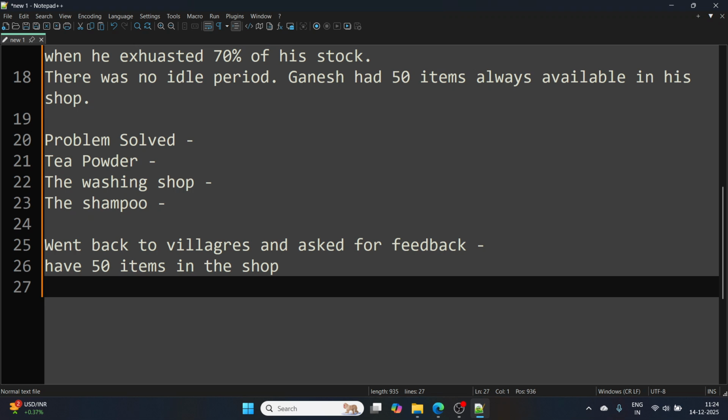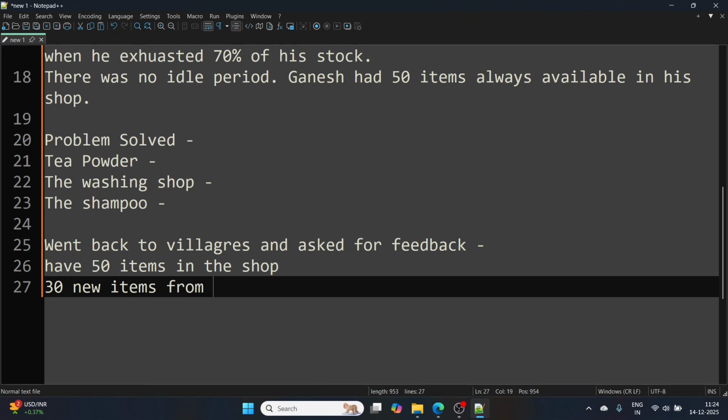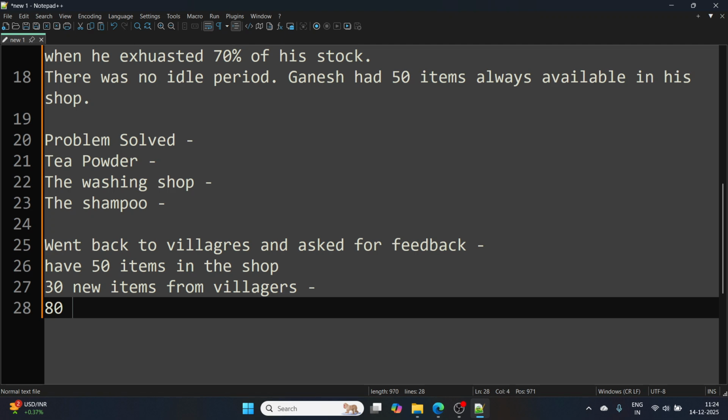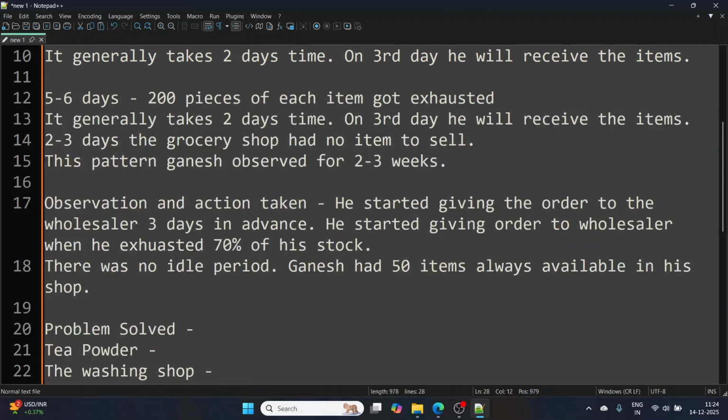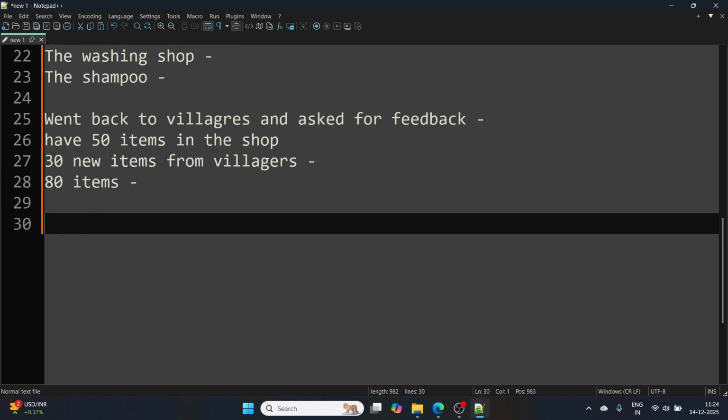He got 30 new items from the villagers. Now Ganesh started buying 80 items, and he was giving the order 3 days in advance.